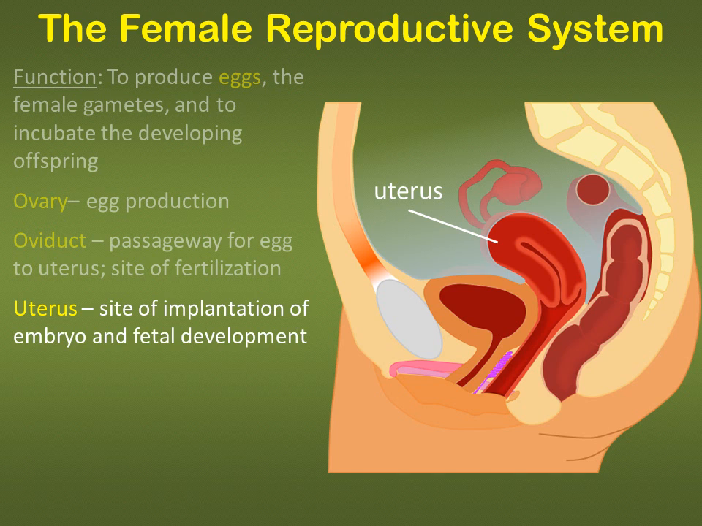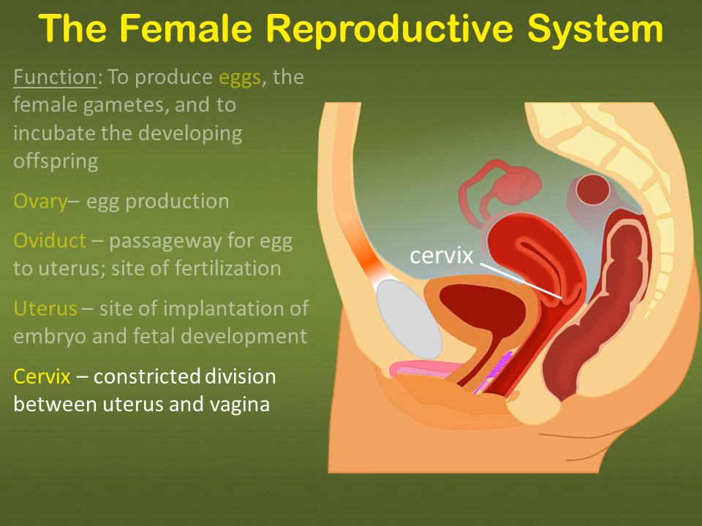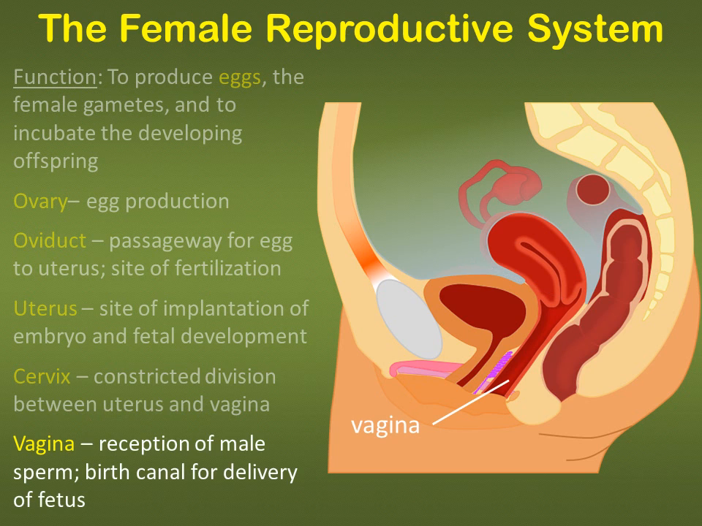The uterus is the organ where a successfully fertilized egg will implant and develop into the embryo and later on the fetus. The cervix is a constricted, narrow region at the base of the uterus that is the division between the uterus and the vagina. And finally, the vagina serves the function to receive the penis during sexual copulation, as well as provide a canal for the delivery of the fetus during birth.